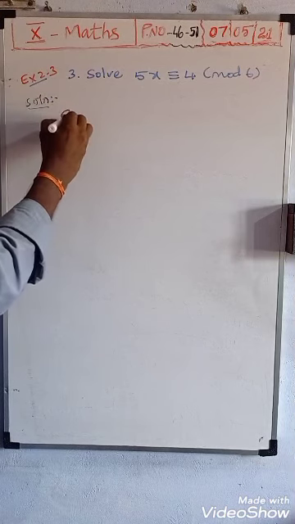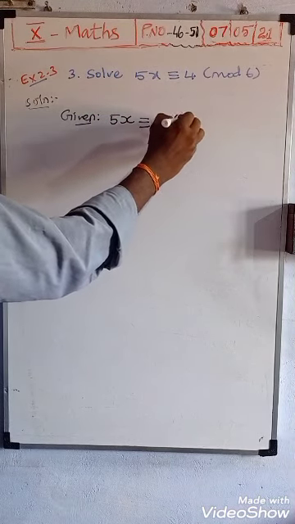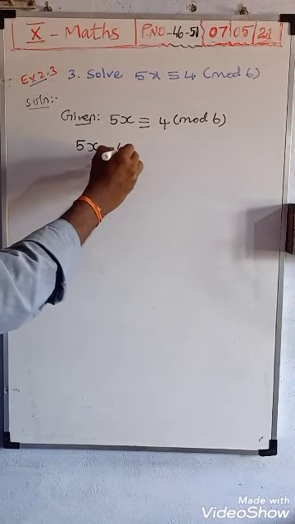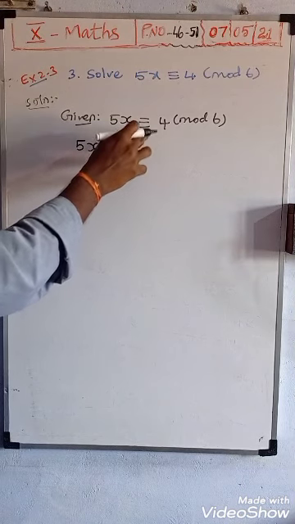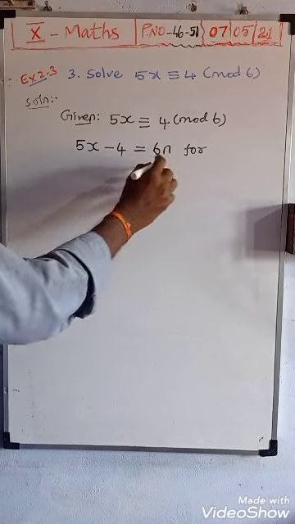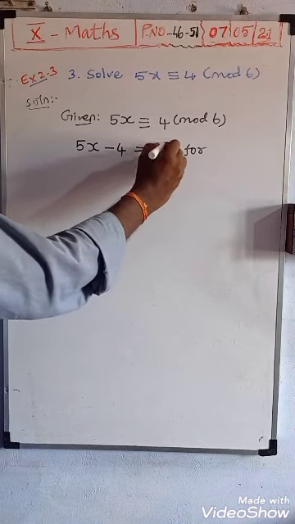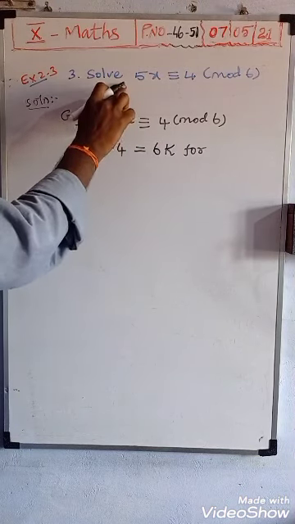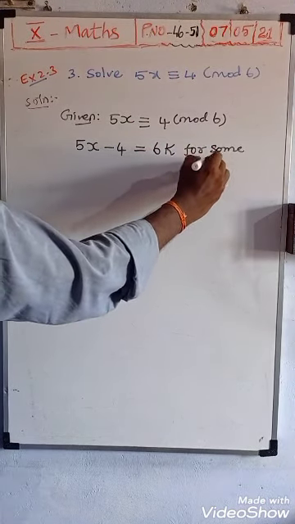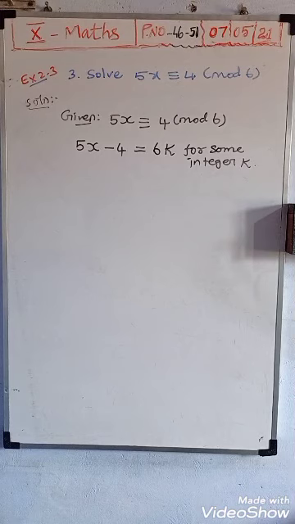First, given 5x is congruent to 4 mod 6. So we can change this as 5x minus 4, because the 4 on this side comes as minus 4. Congruent changes into equal, and mod 6 changes into 6n for some integer. Instead of n, I am using k here because this is a solve question, so I use a different variable, for some integer k.